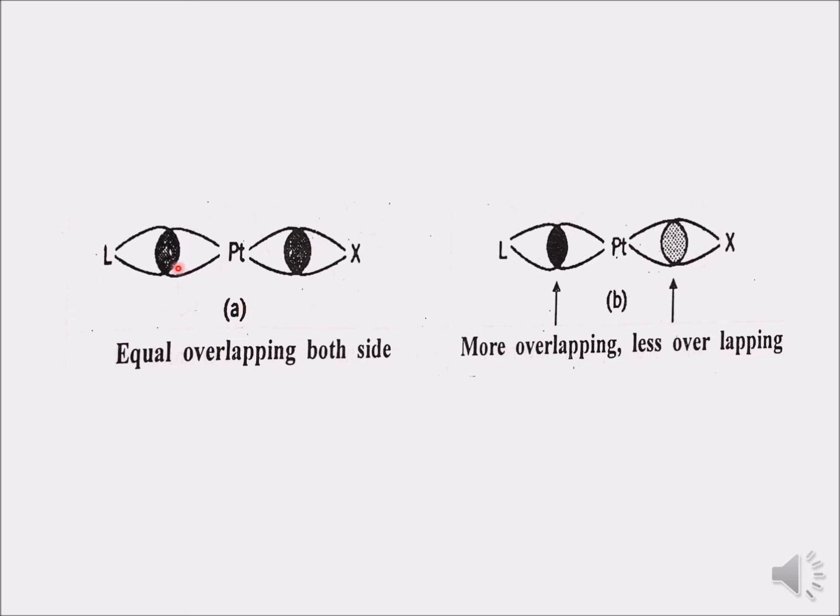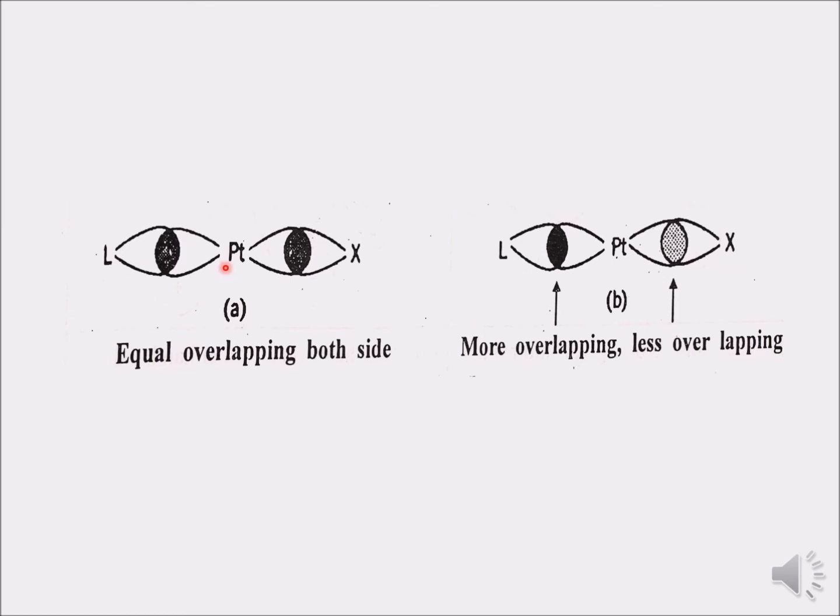But if we have L and X, and if they both overlap with the p orbital of the metal to the same extent, in that condition trans effect will not be shown by either ligand. So equal overlapping on both sides. This X is overlapping with the p orbital of platinum. Here L is also overlapping with the p orbital of platinum.